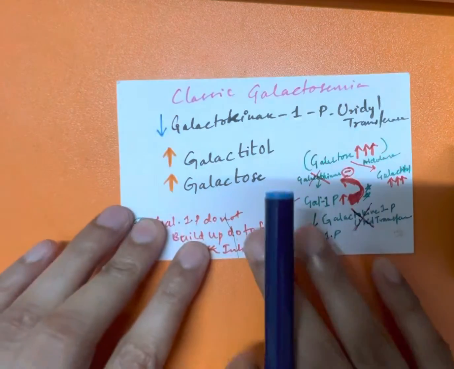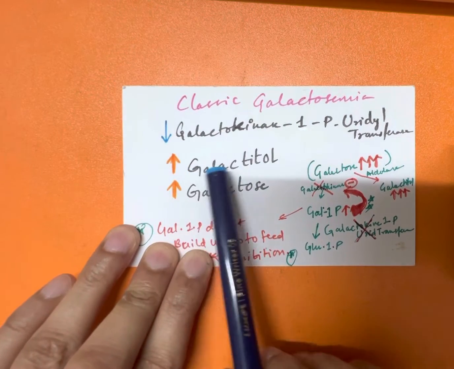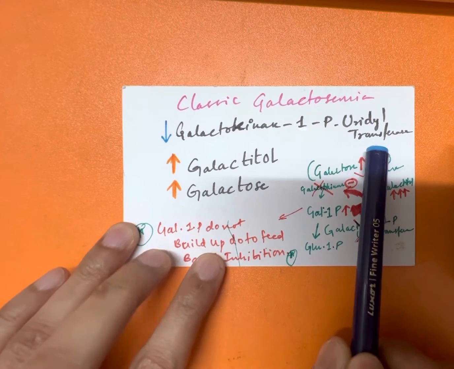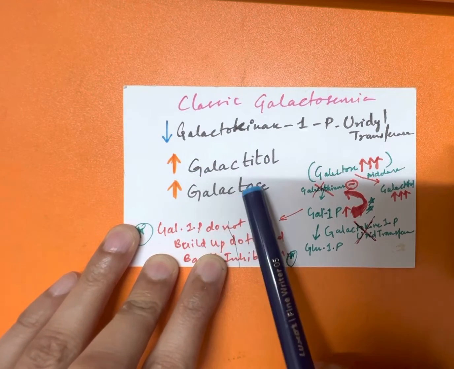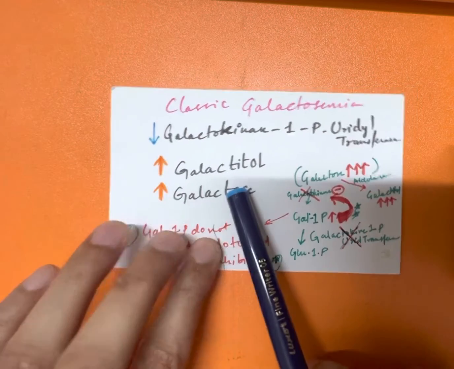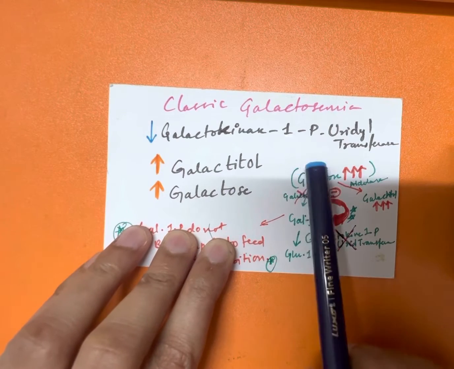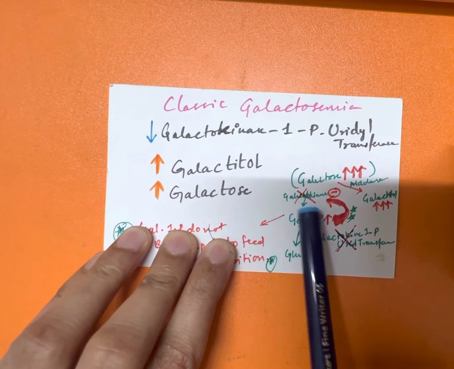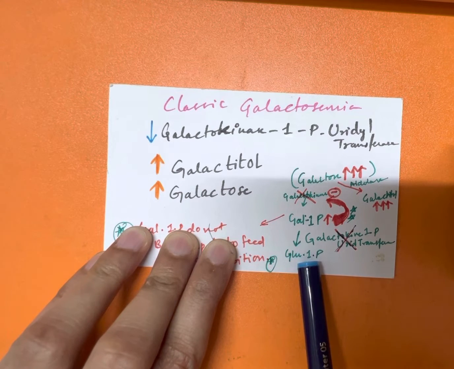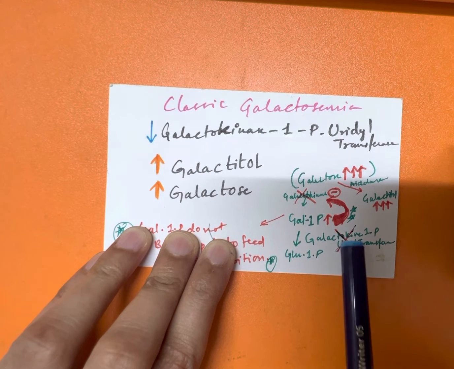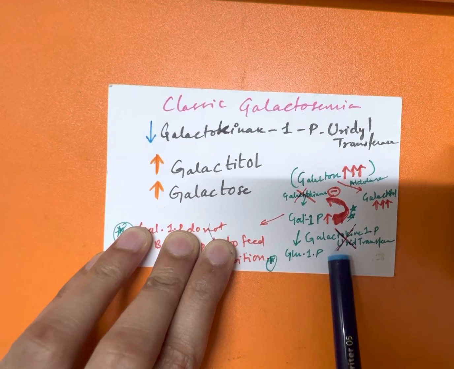Now, another enzyme deficiency causing classic galactosemia. What is that enzyme? That is a decrease in galactose 1-phosphate uridyl transferase. That causes an increase in galactitol and an increase in galactose. What happens in this is galactose gets converted into galactose 1-phosphate in the presence of galactokinase, but it can't be converted into glucose 1-phosphate because galactose 1-phosphate uridyl transferase is not there.